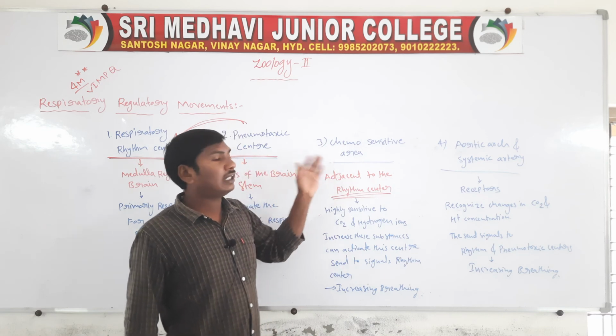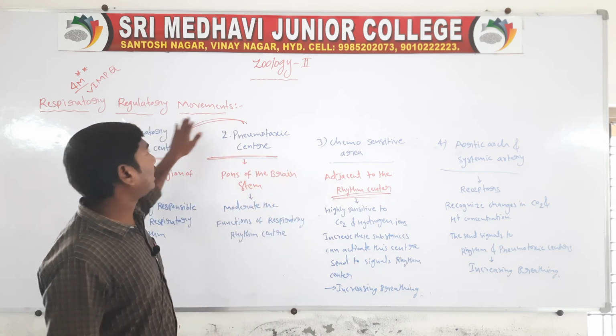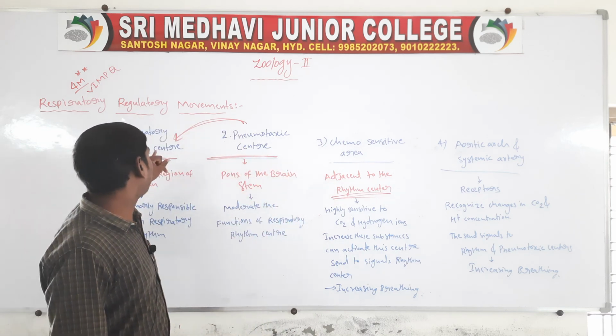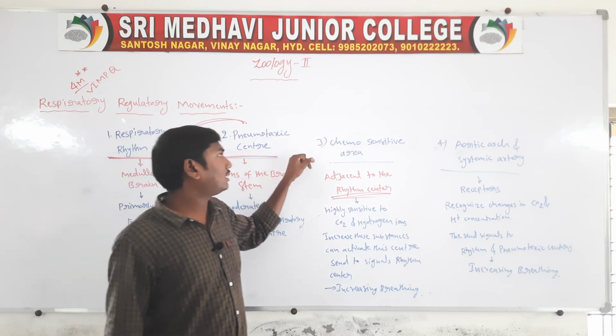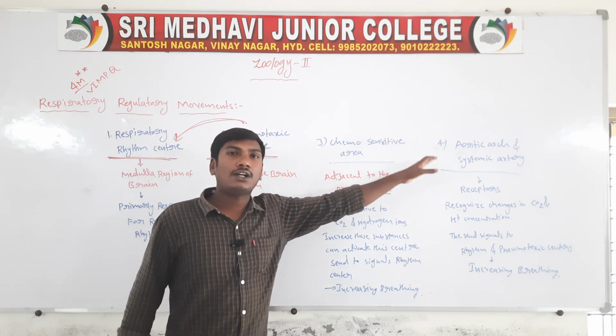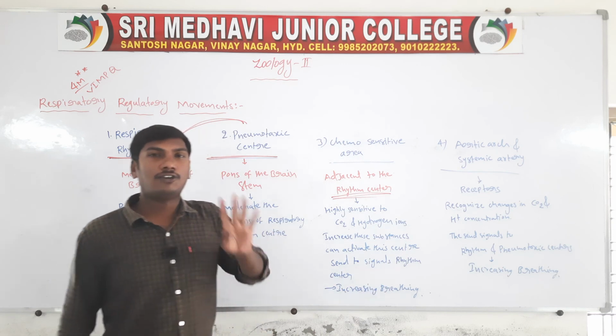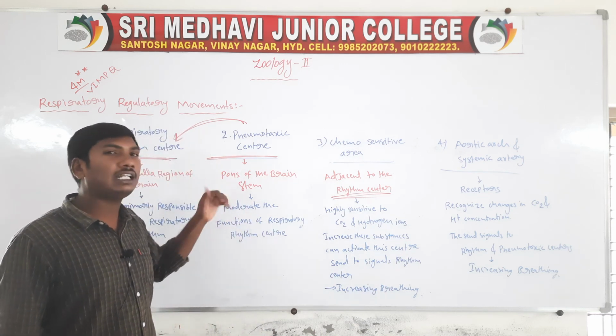So these are the respiratory regulatory movements: first, respiratory rhythm center; pneumotoxic center; chemosensitive area; aortic arch and carotid artery. 4 marks, very important question, very easy question.